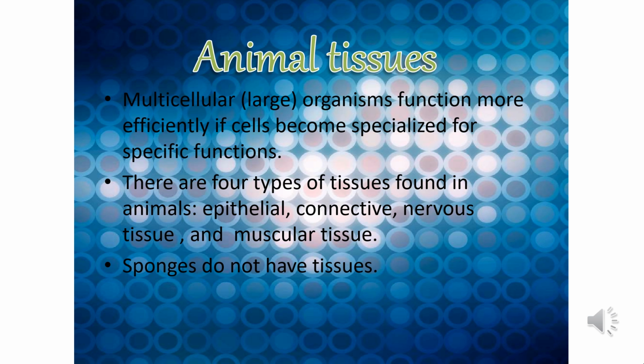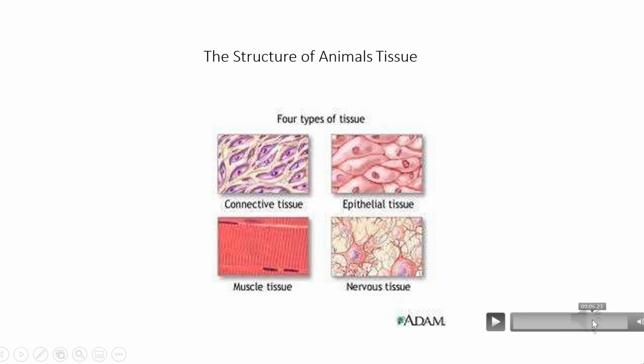Multicellular organisms function more efficiently when they are specialized for specific functions. In our body, there are four types of tissues found in animals: epithelial tissue, connective tissue, nervous tissue, and muscular tissue. You must remember that poriferans, meaning sponges, don't have tissues in their bodies. This is a picture of different types of tissues: connective tissue, epithelial tissue, muscular tissue, and nervous tissue.